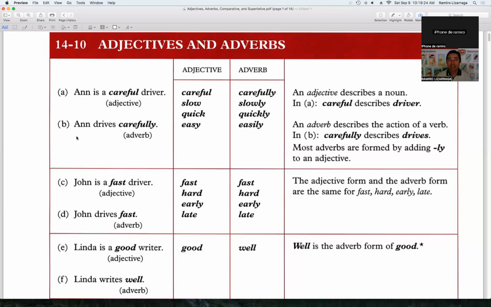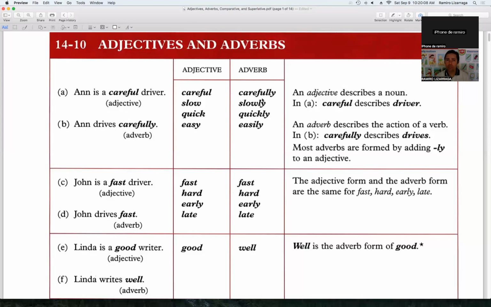Now, let's take a look at the next example. Anne drives carefully. So, Anne drives. She drives. And how does she drive? She drives fast. She drives well. Look at the adverbs. How does she drive? Well, she drives carefully. She drives fast. She drives well.